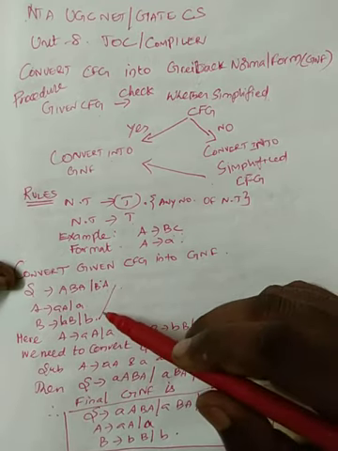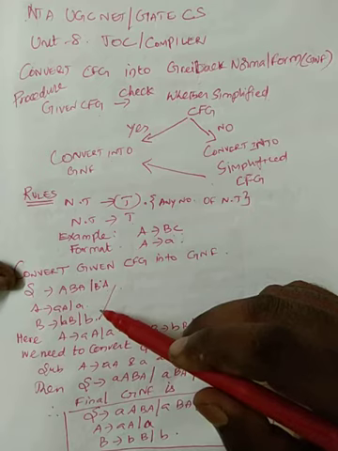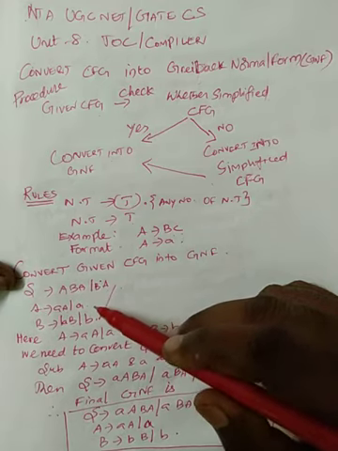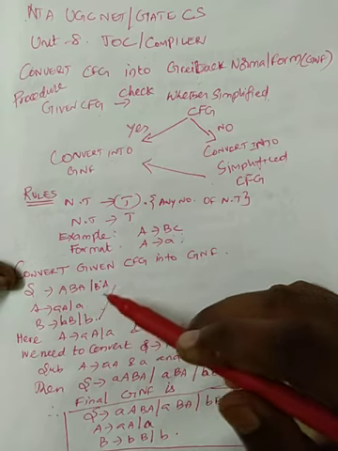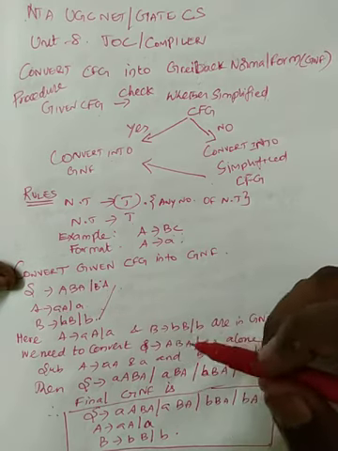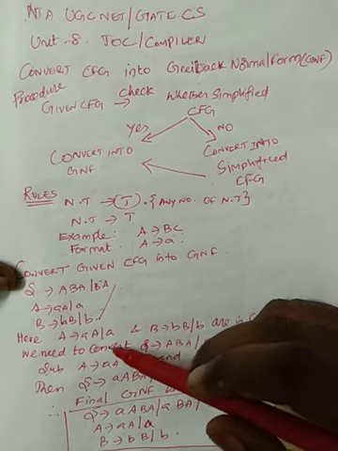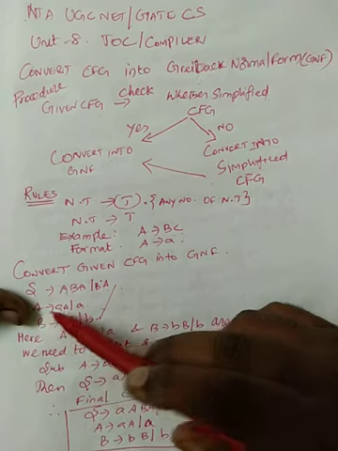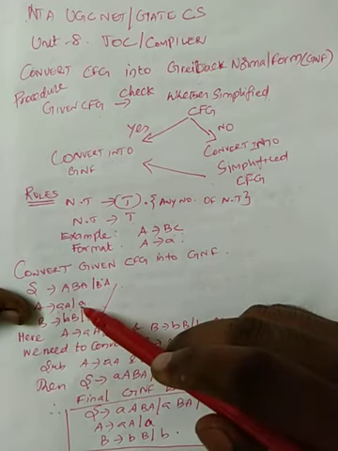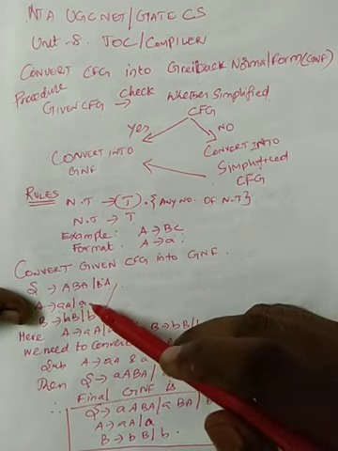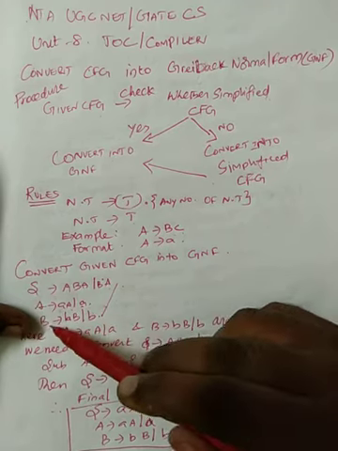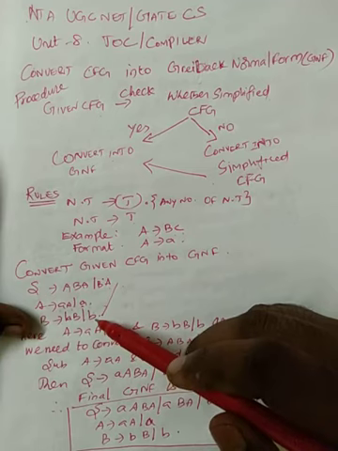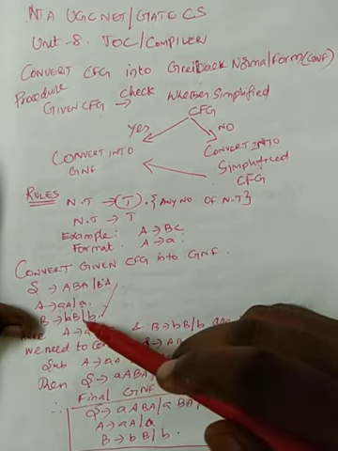grammar, it is already a simplified context-free grammar because there is no unit production, no epsilon production, and no useless symbol; all are used. Okay, now here A tends to small a, capital A, or A tends to small a. This is already in Chomsky normal form, and B tends to small b, capital B, or B tends to small b. These two rules are also already in Chomsky normal form.